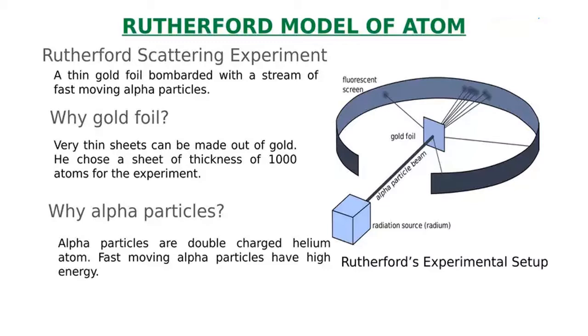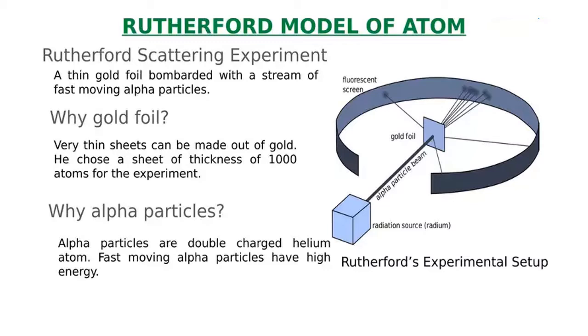He was very curious to know, because in the Thomson model the picture was not clear. The proton is the red part of the watermelon, and the electron is the black seed part of the watermelon. Electrical neutrality was maintained, but the remaining properties were not explained. So to understand those properties, he wanted to go deep into the structure of the atom. That's why he chose alpha particles: fast moving and high energy radiation from a radioactive source.